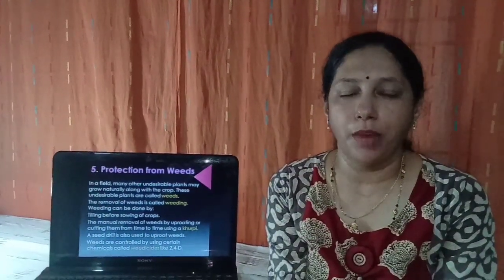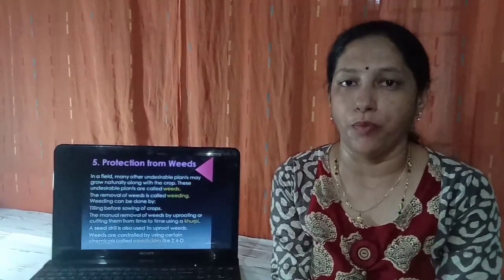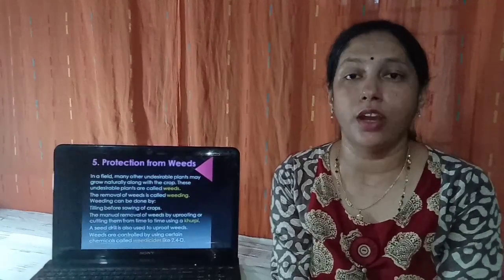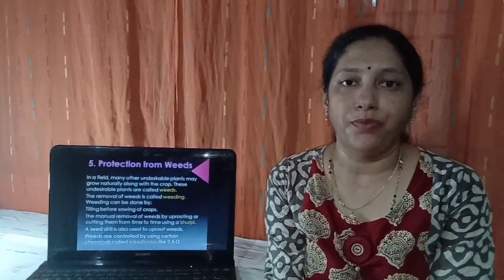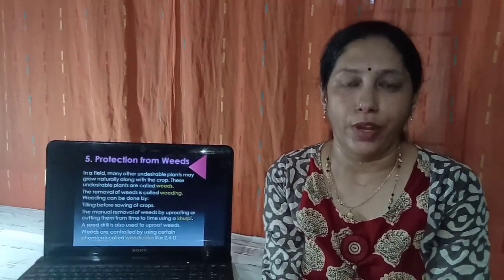Before we start anything new today, we will just have a recall of whatever we have learnt yesterday. Yesterday we learnt about the fifth step of agricultural practices, that is protection from weeds. Weeds are the undesirable plants which are growing along with the crop naturally. These weeds are removed by the farmers from time to time. The removal of weeds is called weeding.